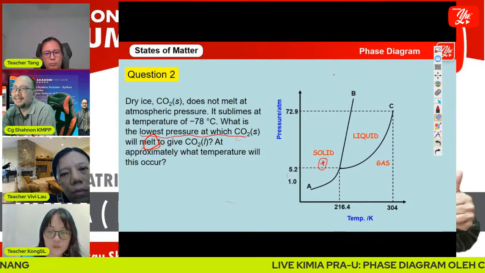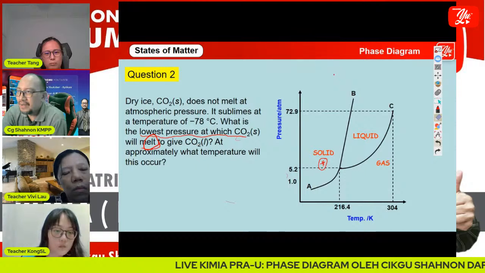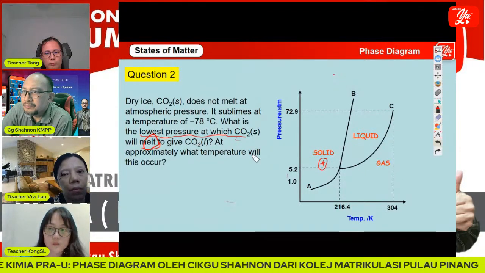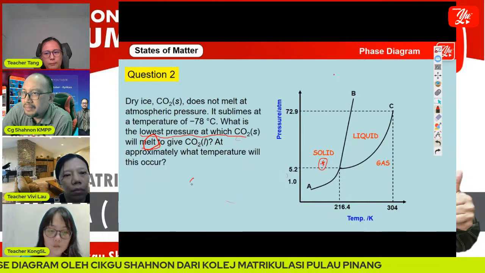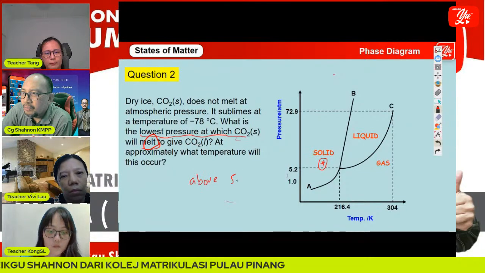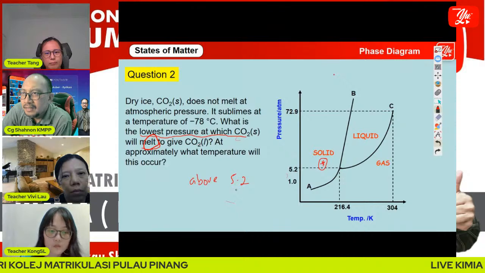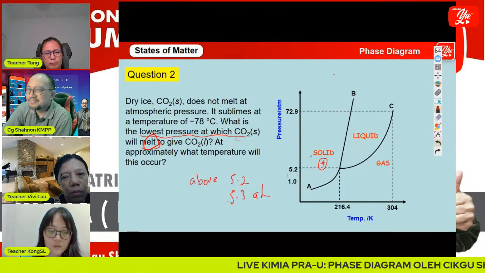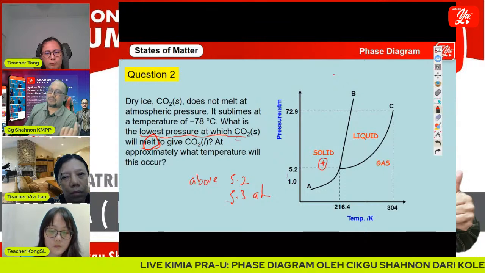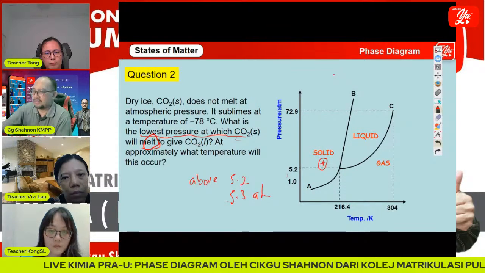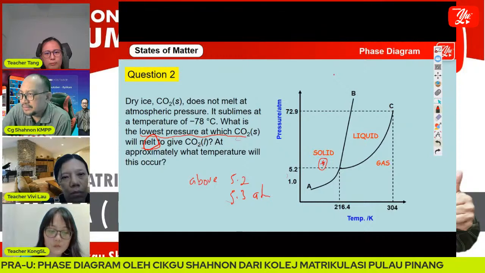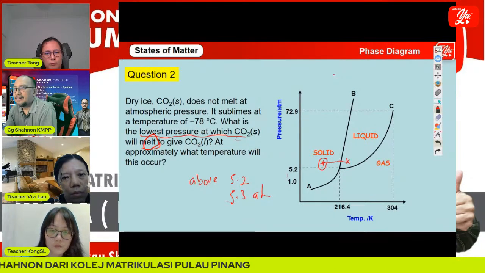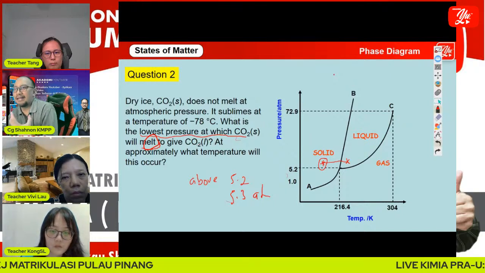It is above 5.2 atm. The lowest pressure would be about 5.3 atm. Your answer should be 5.3, 5.4, 5.5, and so on. Then we increase the temperature, and we can see that the solid carbon dioxide will melt.